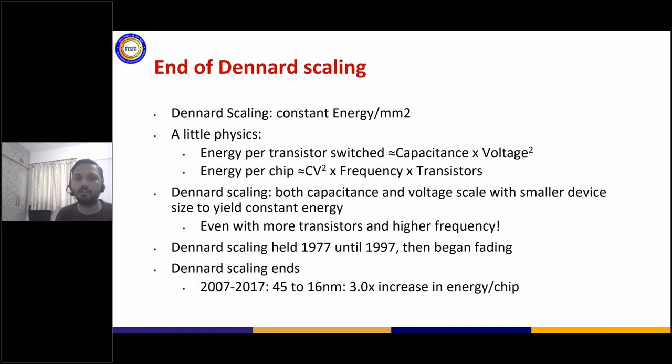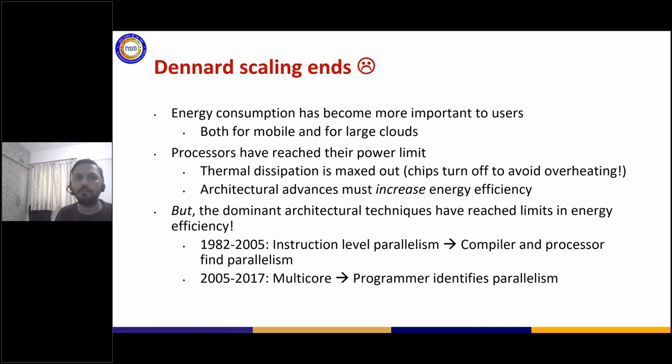But that kind of stopped. Dennard scaling held till 1997. After that, the power per chip kept on increasing as you increased the transistors and frequency. And you would see that when we went from 45 nanometers to 16 nanometers, there was a 3x increase in the energy per chip. So with the end of Dennard scaling, it became really difficult to sustain Moore's law and keep on increasing the frequency and keep on increasing the cores just like that.